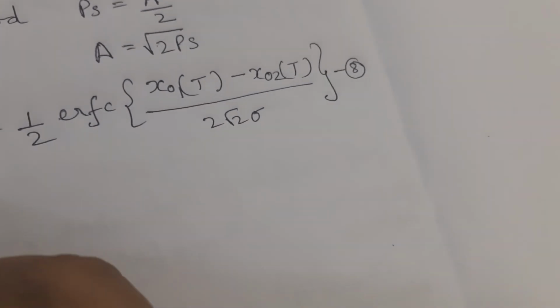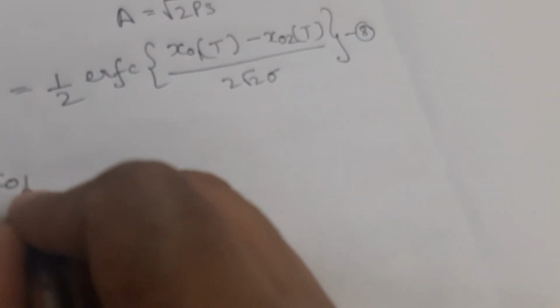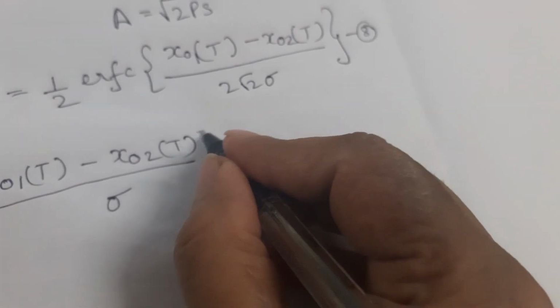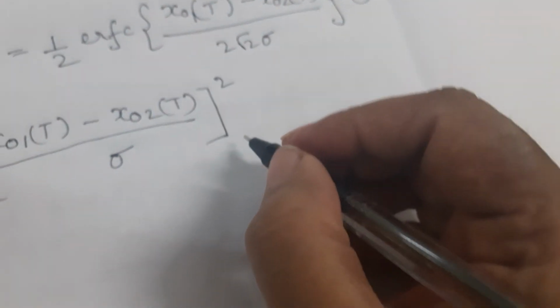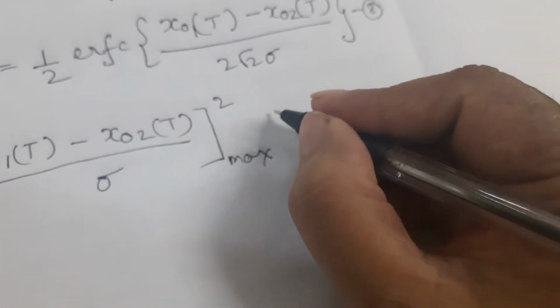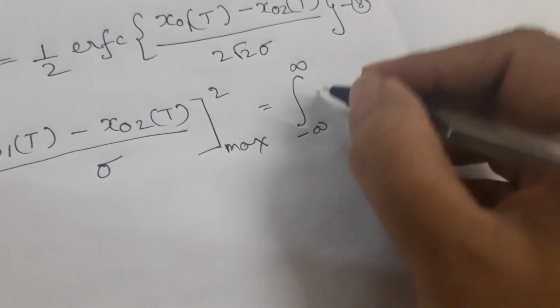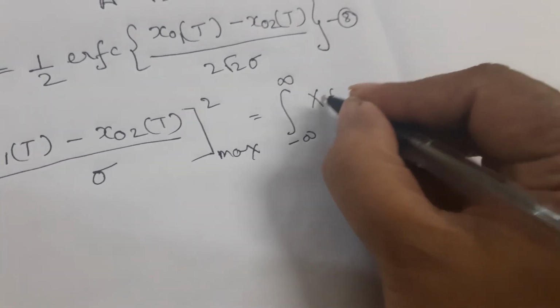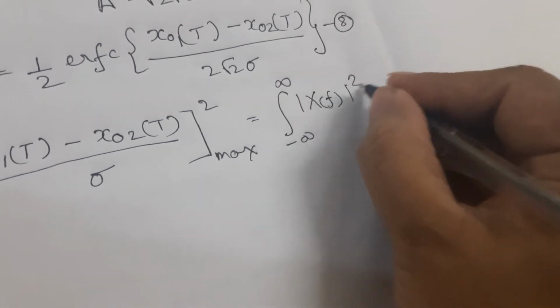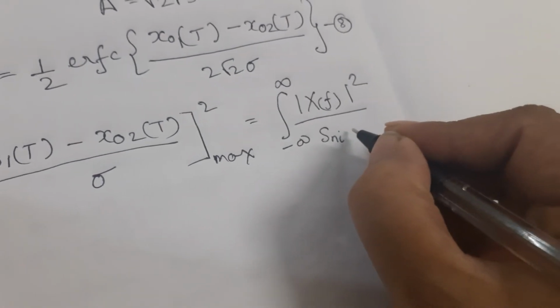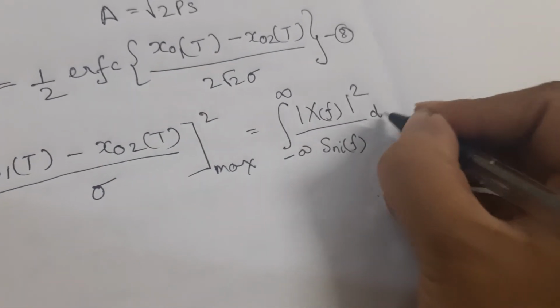Now here one more thing: the value of x naught 1 of t minus x naught 2 of t divided by sigma, represented as maximum value of square, is given as integration from minus infinity to infinity of mod x of f square over S ni of f df.